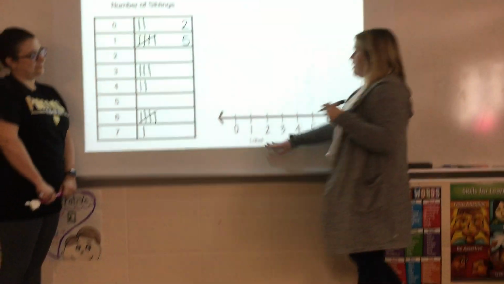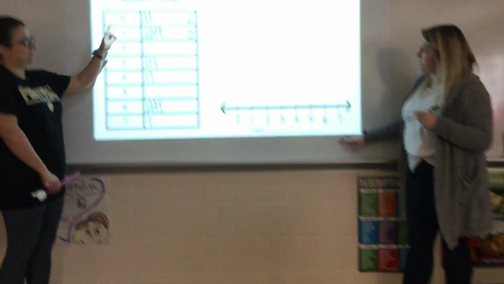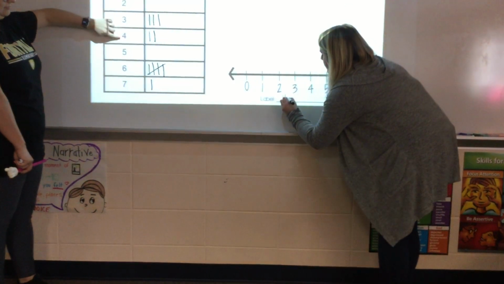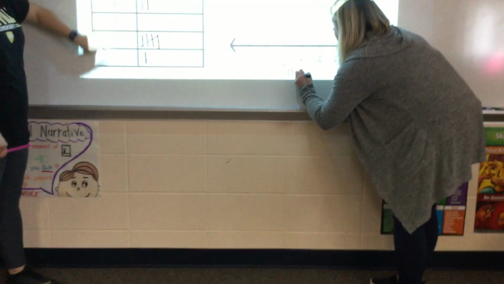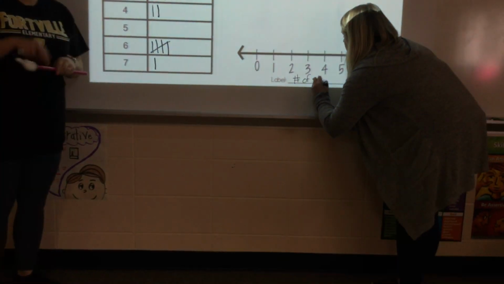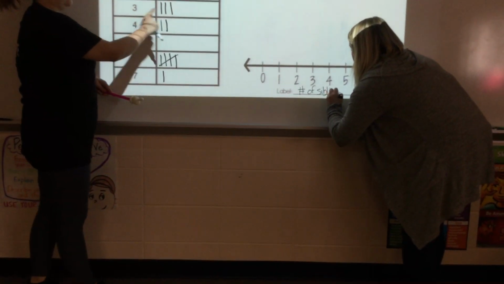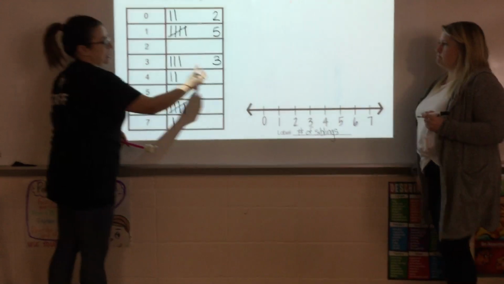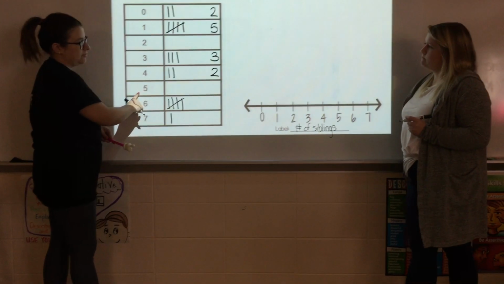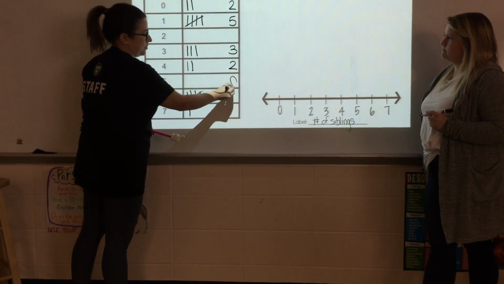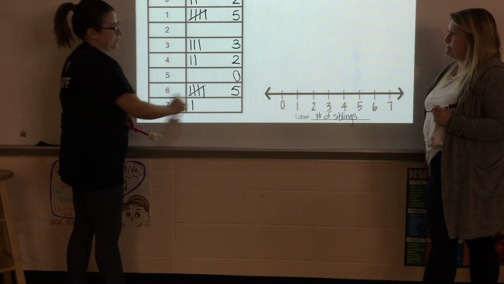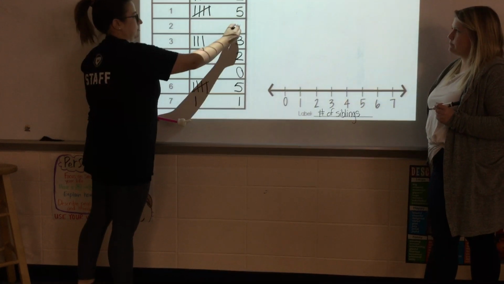On the bottom, our label to show what these numbers represent, and this was how many, the number of siblings, okay? So we're gonna add a label, number of siblings. And while she's writing that, I'm going to continue telling you. So 3 people had 3 siblings, 4 people had 2 siblings, 5 people didn't have any, so I'll put a 0. 6 people had 5, and 7 people had 1. Oh, I said that wrong.